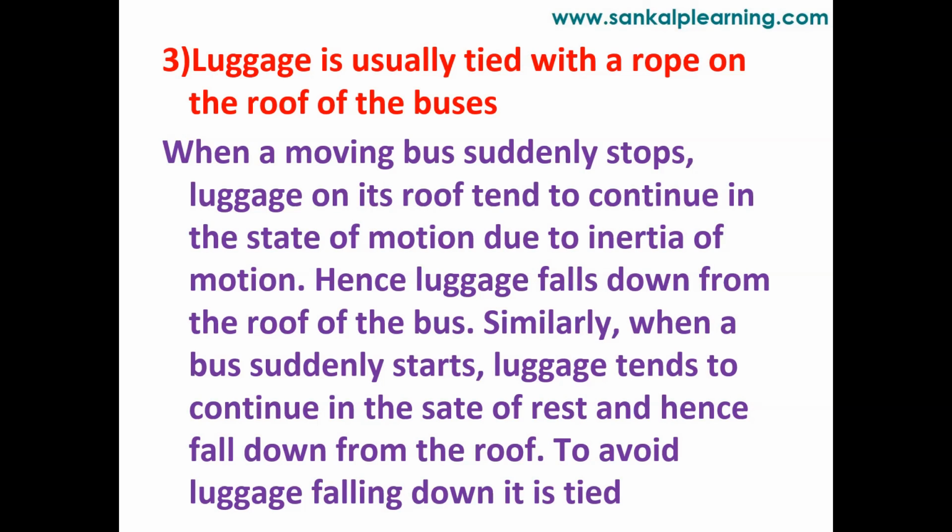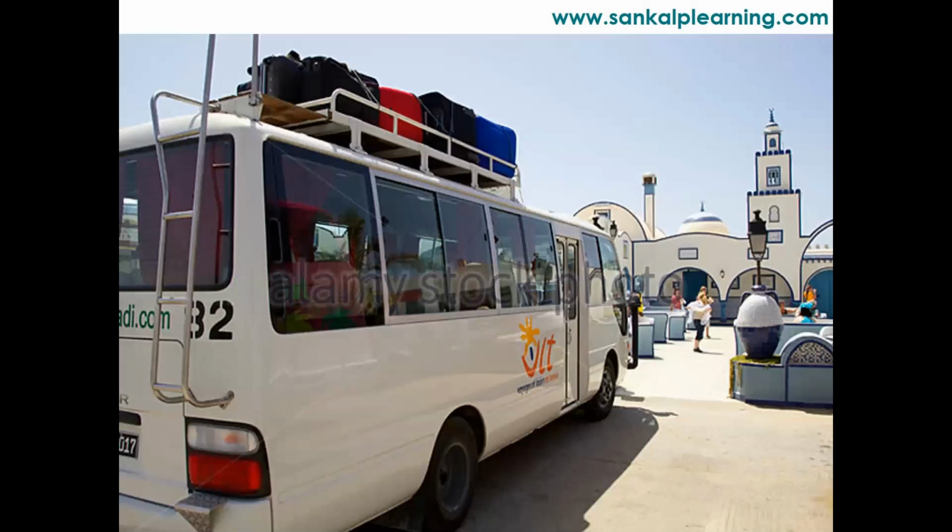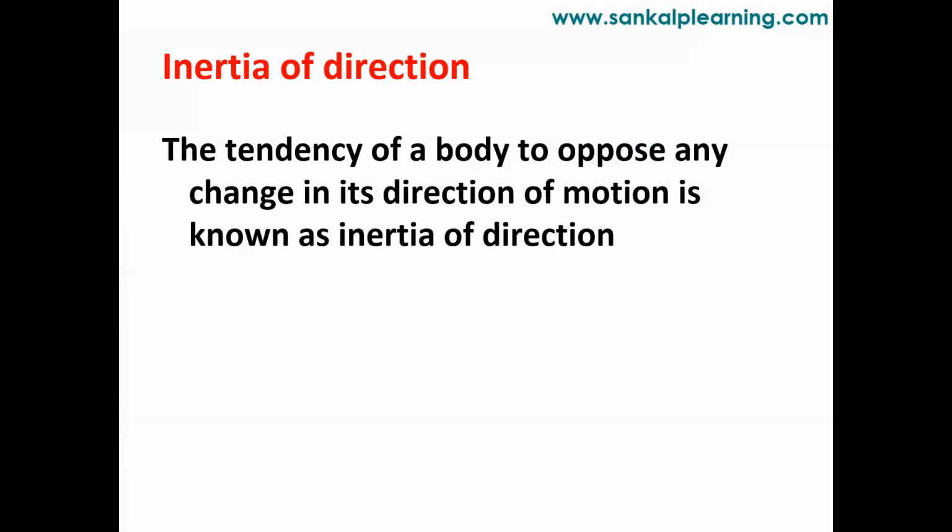So you can explain this example based on inertia of rest and inertia of motion also. If it is asked for only 1 mark, you can go for any one inertia, either inertia of rest or inertia of motion. If it is asked for 2 marks, you can explain based on both, that is inertia of rest and inertia of motion. To avoid luggage falling down, it is tied. In both the cases, the body will fall down only. How we can explain with the help of inertia. See here we have a picture. You can see how the luggages are tied.